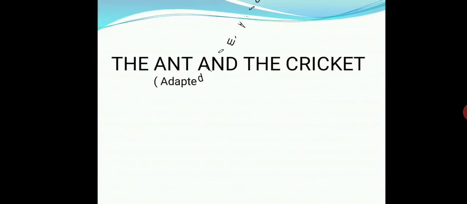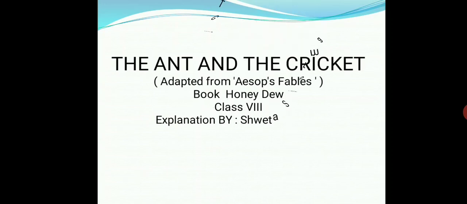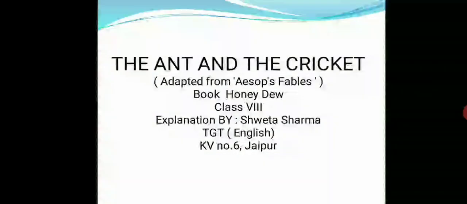Today we will enjoy a very old fable through a poem, The Ant and the Cricket, prescribed in your syllabus, in your textbook, Honey Dew. So, whenever we think about the future, can we be certain? No, we cannot. We can never foretell it. We can't predict anything. So, we should be proactive and have proper planning so that we can have a secured future.